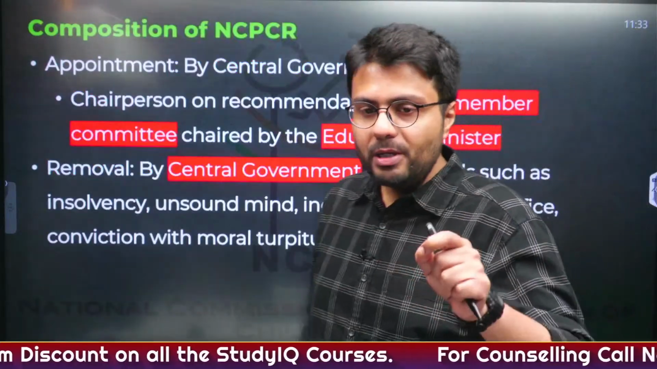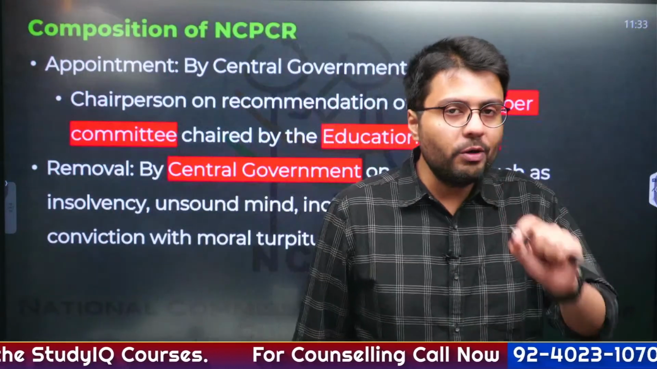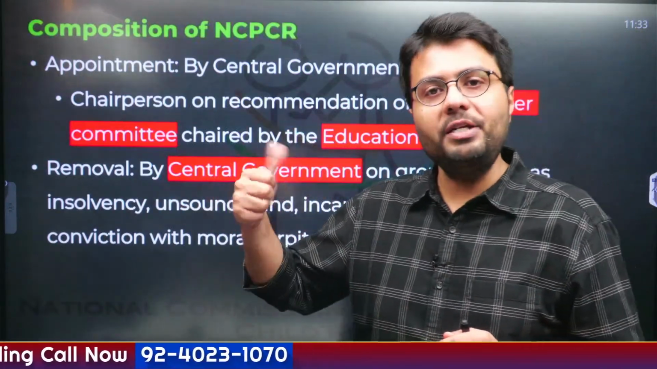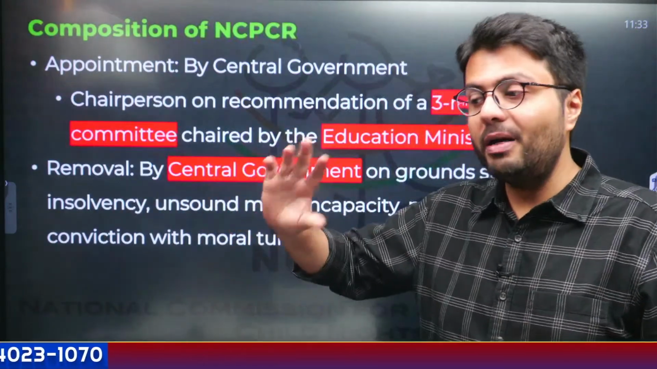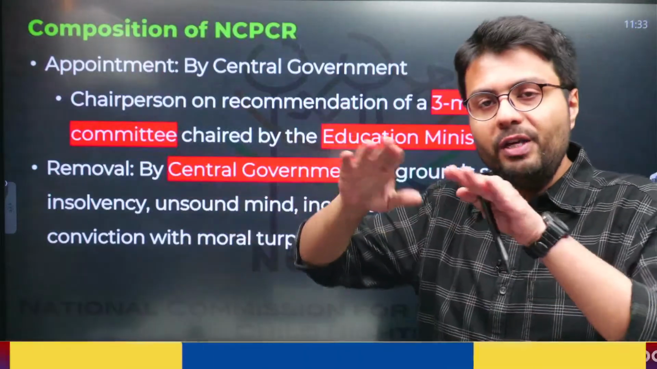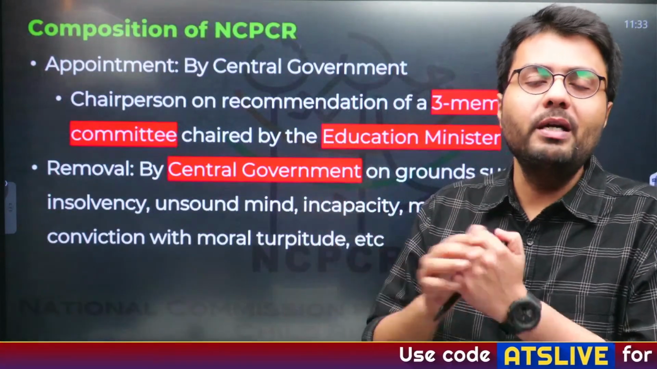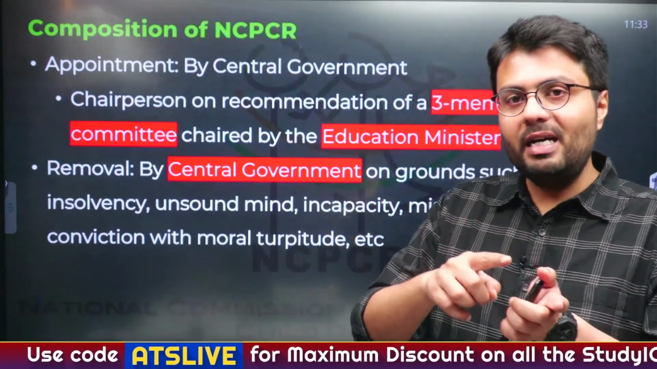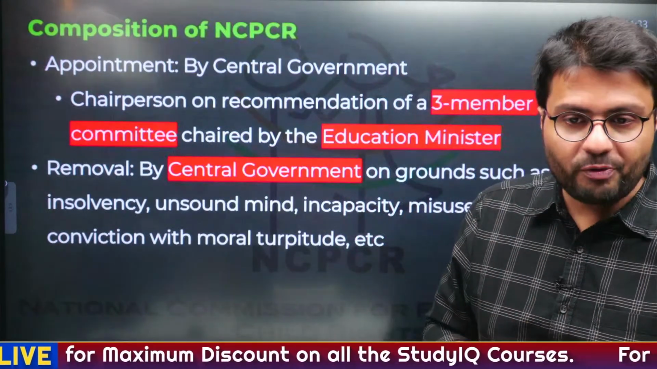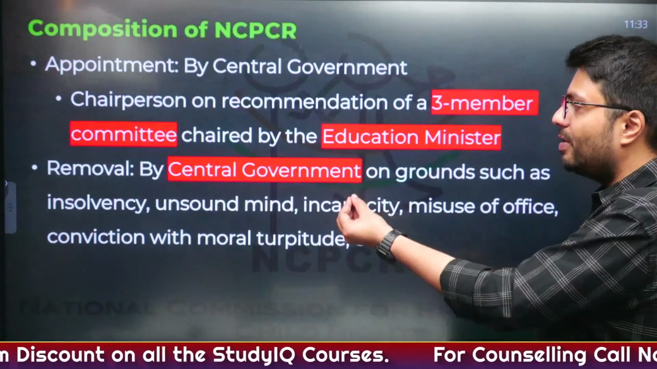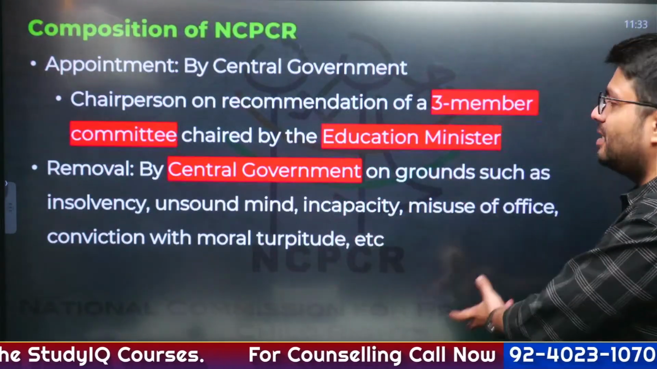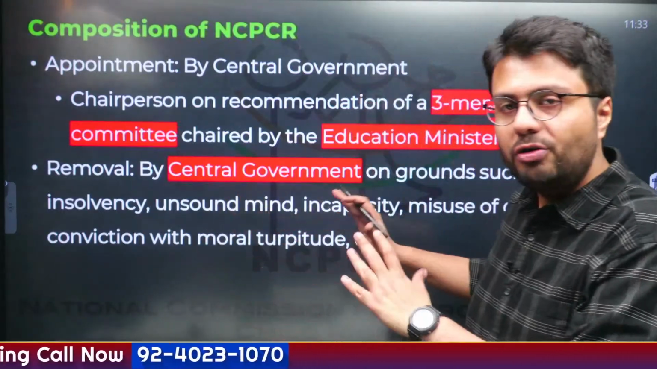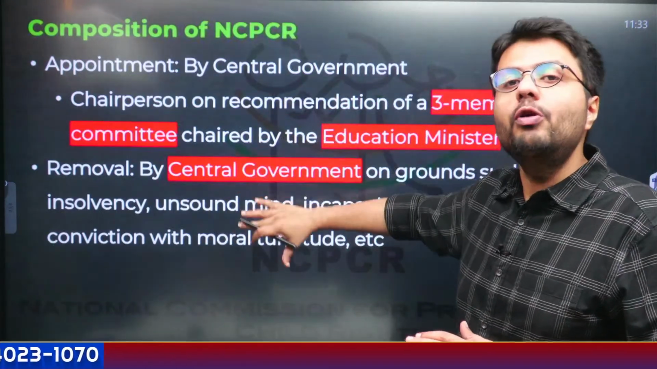Now these members are appointed by the central government, particularly by a committee which includes 3 members. This committee is headed by the education minister. So not the prime minister, but an education minister led committee which fixes this particular appointment of the NCPCR. And as the central government is appointing them, you can understand it is only the central government who can remove them from office on grounds such as insolvency, unsound mind, incapacity, misuse of office, conviction with moral turpitude, etc. So these are the grounds of removal. They are appointed and removed both by the central government.